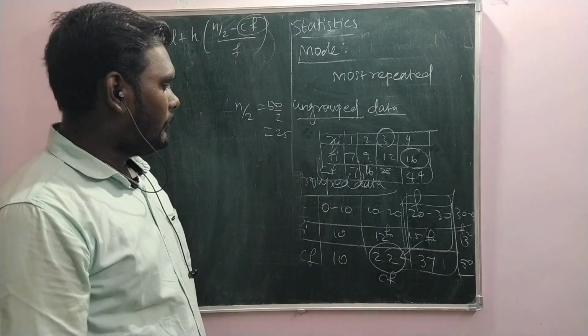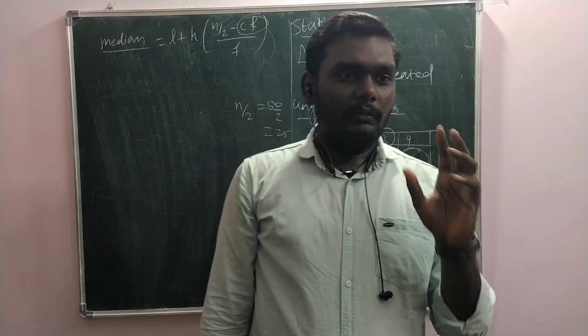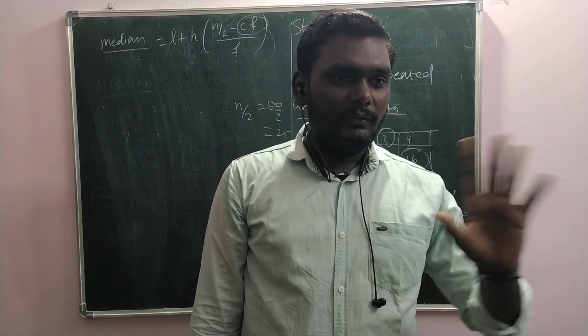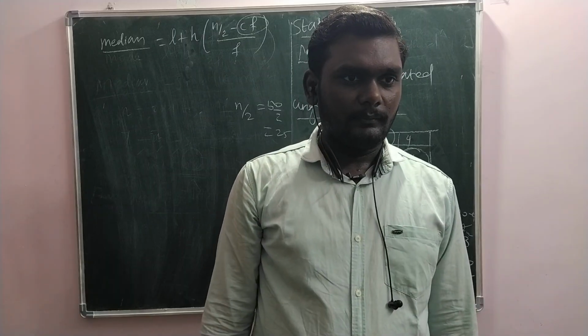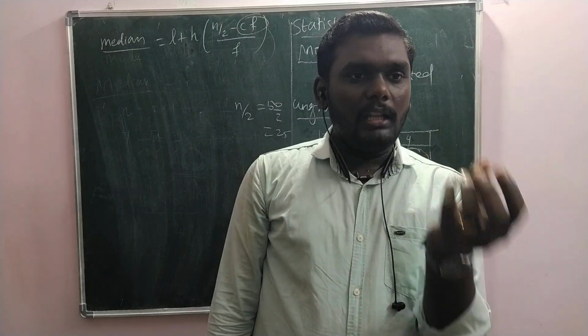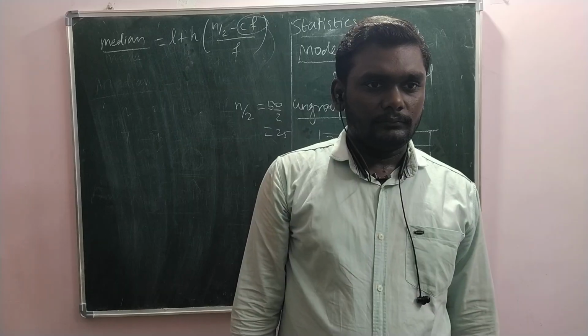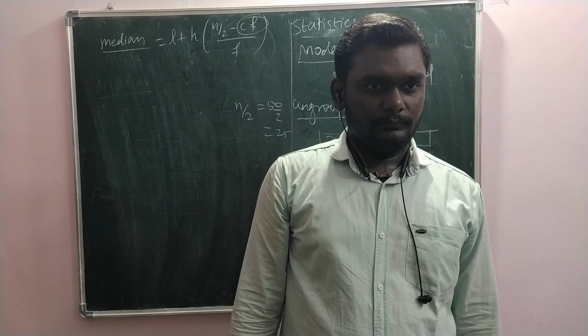Now we have seen all the central tendencies. Now answer this question: is the mean a part of the observations or not? The number you get as the mean, will it necessarily be there in the observations? No need.